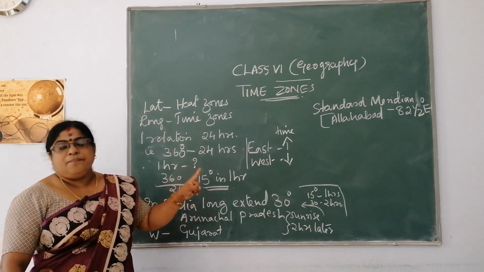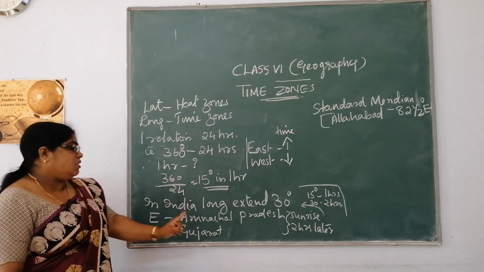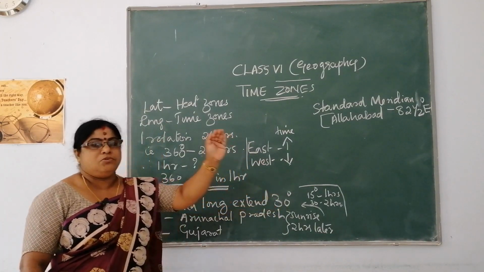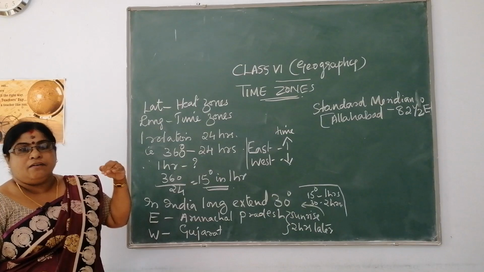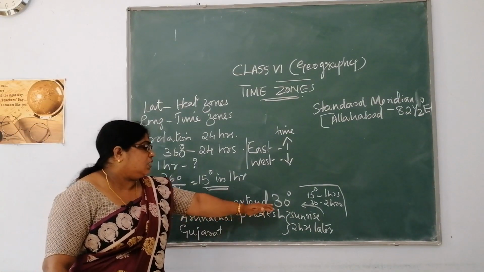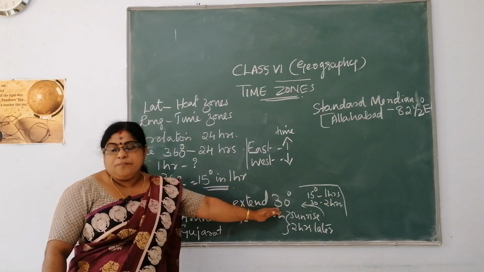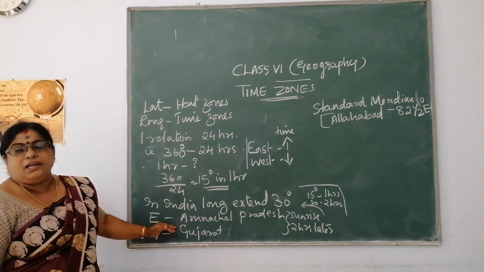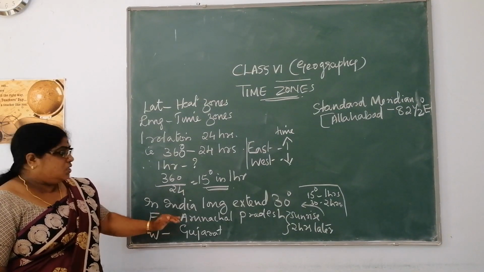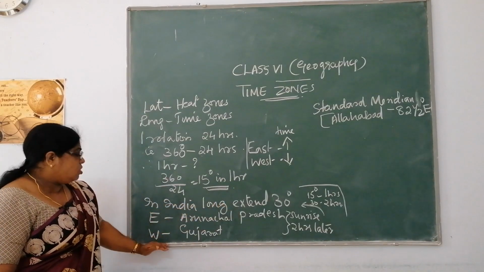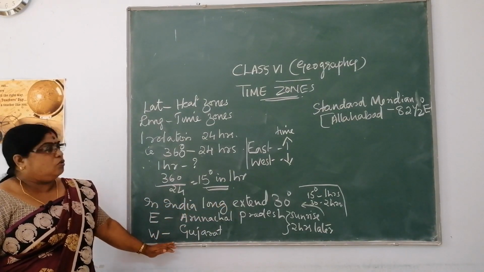In India, the longitudinal extent is 30 degrees. If you look at the map, you will understand that. When you come to school, we will be dealing with it. Take the easternmost end of India, which is Arunachal Pradesh, and the westernmost end, which is Gujarat.